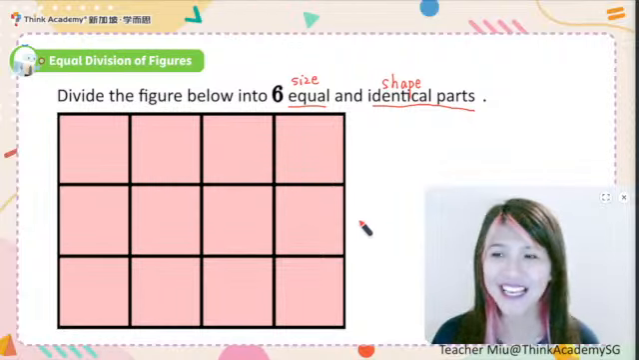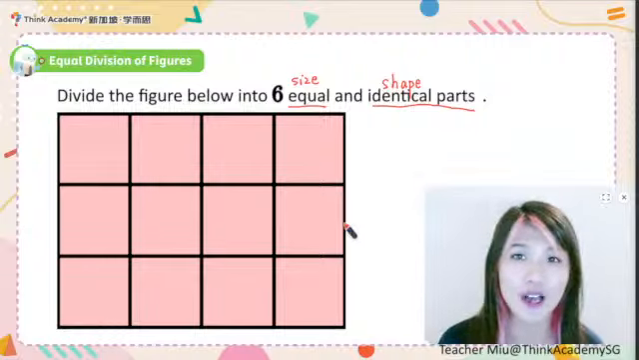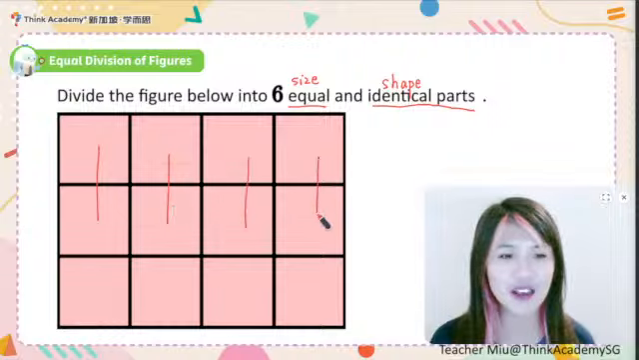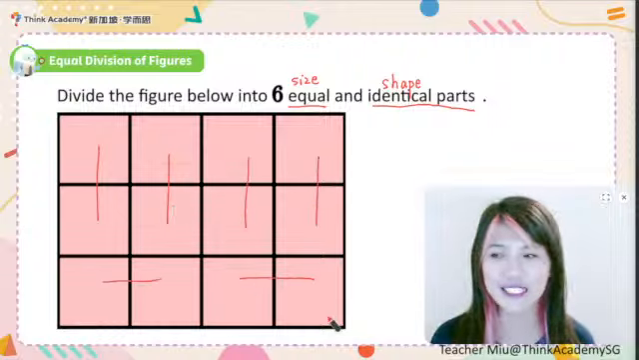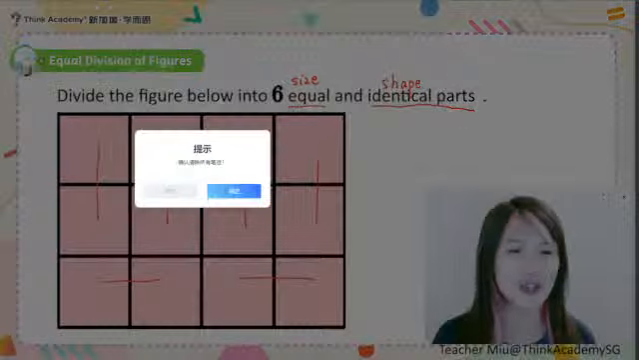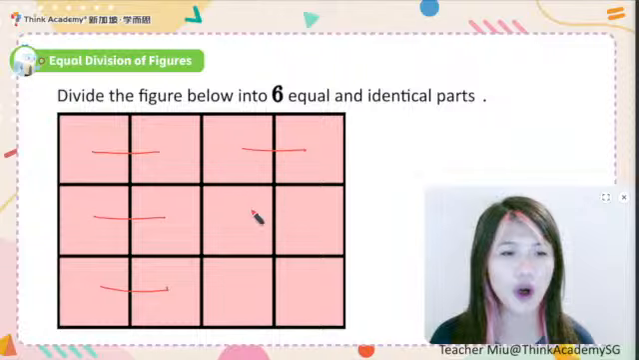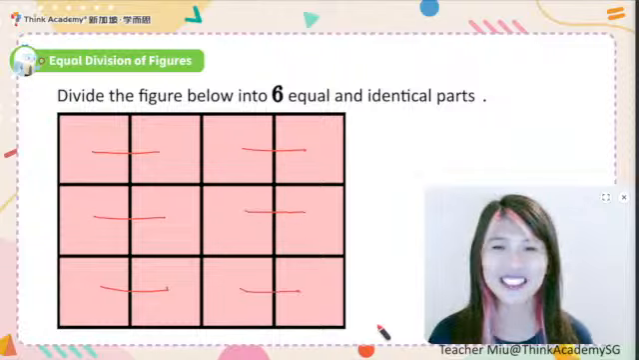Actually, we have many possible answers, right? It can either be like this, 1, 2, 3, 4, 5, 6. And we still have many different ways. For example, I can also do, say, 1, 2, 3, 4, 5, 6. Many ways to go.